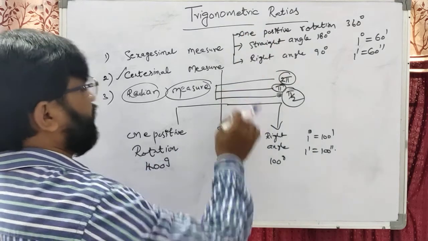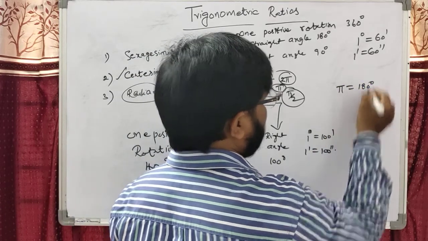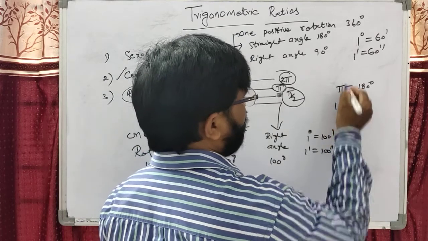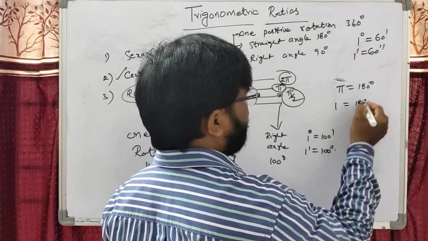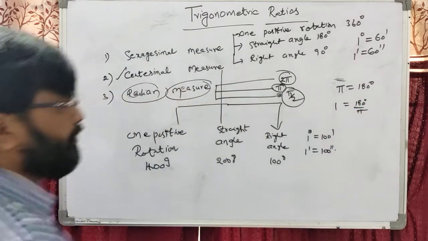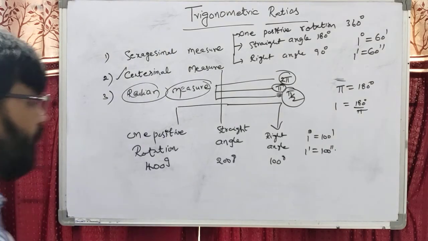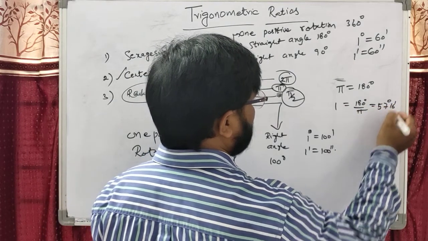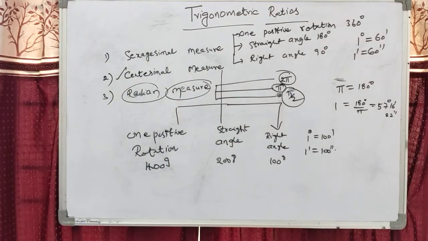the degrees and the radian measure. We have to know that pi equals 180 degrees. Okay students, pi equals 180 degrees. Therefore, we also denote it as pi c. Therefore, 1c means 180 degrees by pi, 180 by pi. That means this is 57 degrees. 1 radian equals 57 degrees 16 minutes 22 seconds.